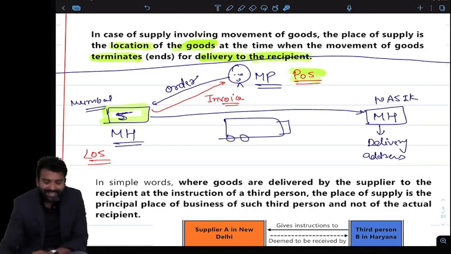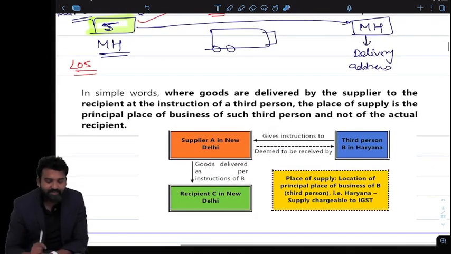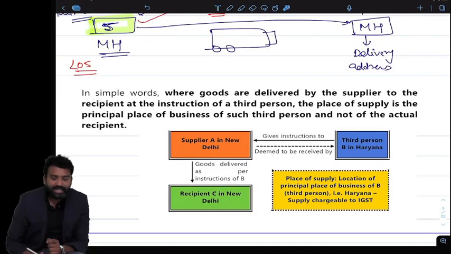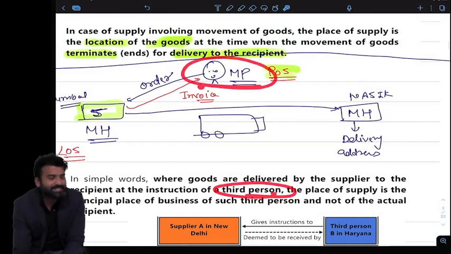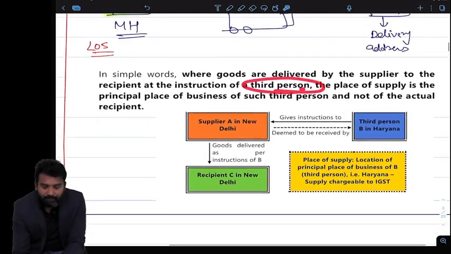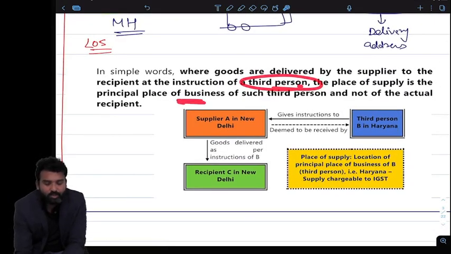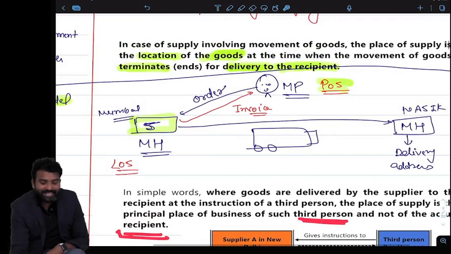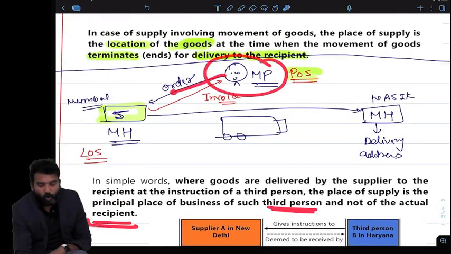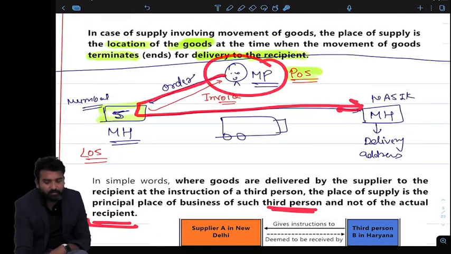So this is the case on the bill to ship model. Listen very carefully. When the goods are delivered by the supplier to the recipient at the instruction of a third person, the place of supply is the place of business of such third person, not the actual recipient. So here, this is the person who is ordering the goods to be delivered to Maharashtra.